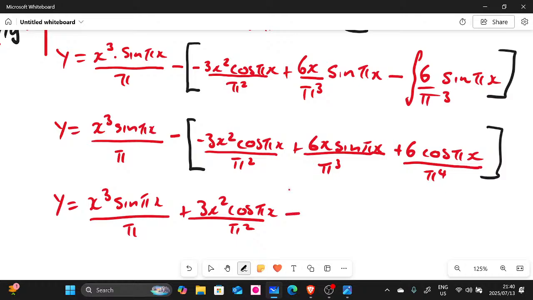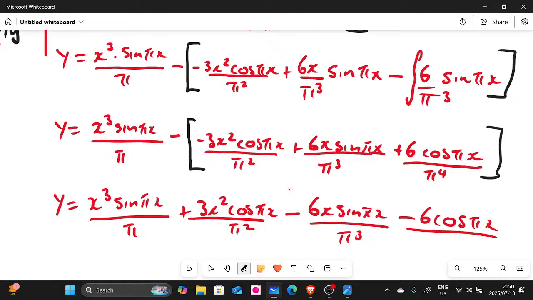I think we were supposed to have plus there, but anyway, let's see. 6x sine pi x divided by pi to the power of 3 minus again 6 cos pi x divided by pi to the power of 4 plus c. I think this is your answer, Noctula.